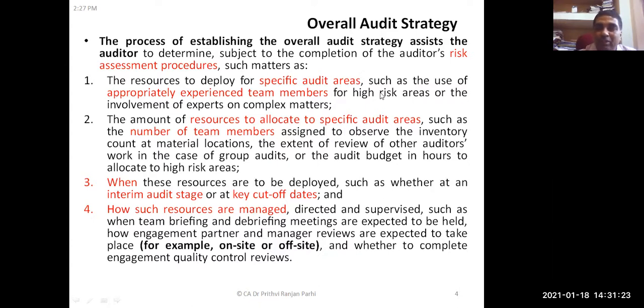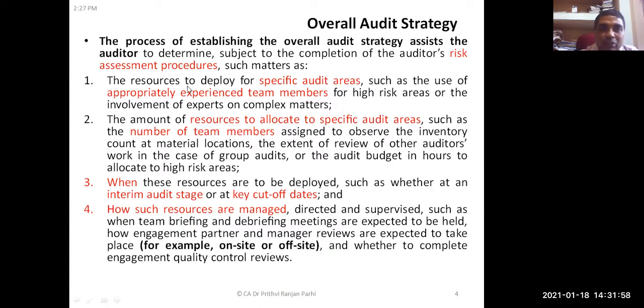Suppose one financial statement needs to be audited. Suppose the balance sheet is one of the financial statements. It contains various items. Let us say assets are one area, the equity part is one more area, liabilities are one area. Under assets also, current assets are one area, non-current assets are one area. So there are different areas of the financial statement. Similarly, in the statement of profit and loss, revenue is one area, expenditures are one more area, depreciation is one area, like this. All these areas need to be audited.